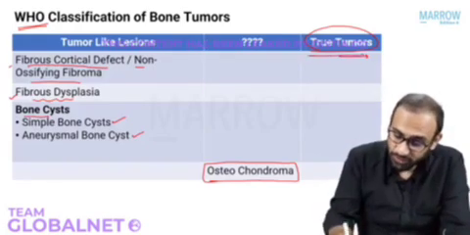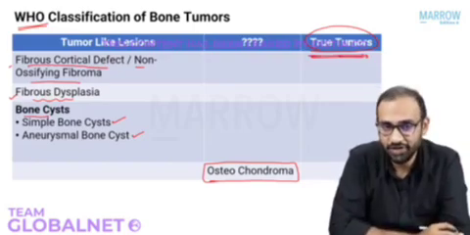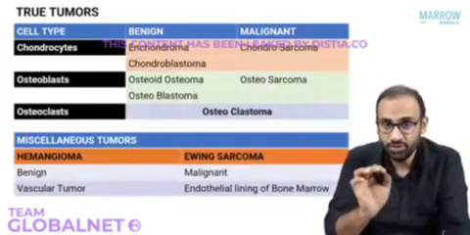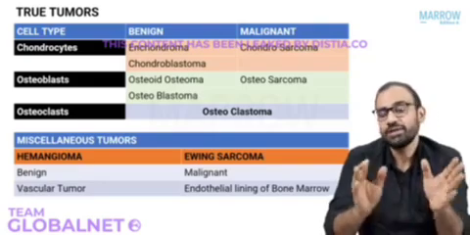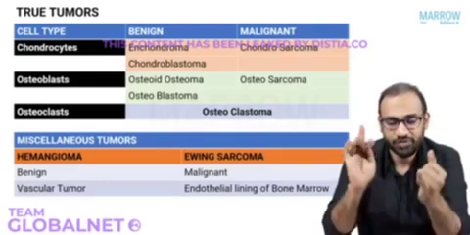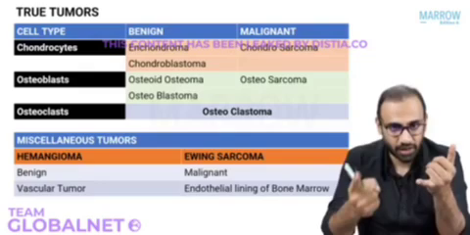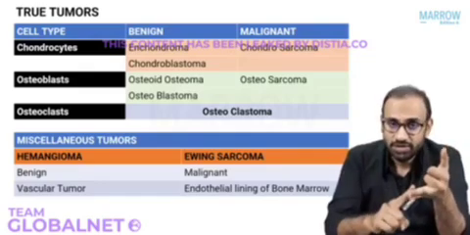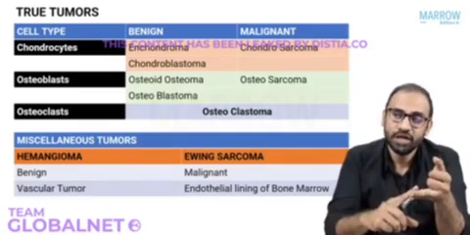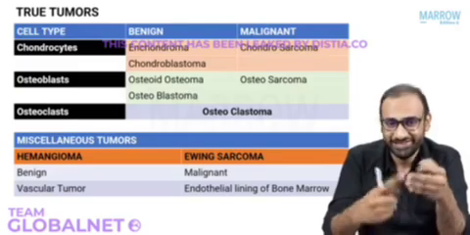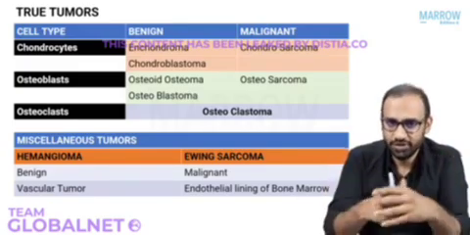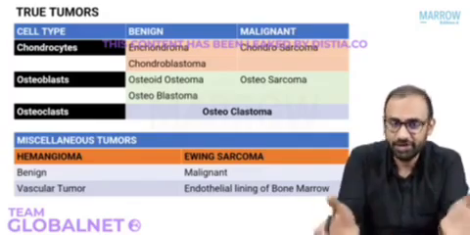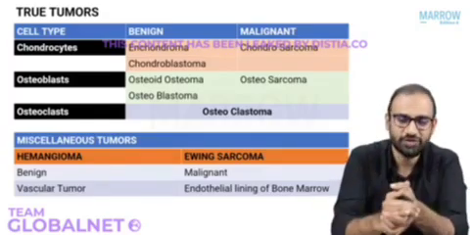Now the actual tumors, how has the WHO classified it? WHO has classified it based on the cell or the predominant cell of the tumor. Now what are the types of cells that we are going to discuss here in the bone? We are going to talk about chondrocytes that produce cartilage. We'll talk about osteoblasts that produce osteoid and the bone. And we'll talk about osteoclast that resorb the bone. These are the predominant type of cells that we are going to discuss today. And then there are the miscellaneous category which do not fit into the cell groups that we have talked about.